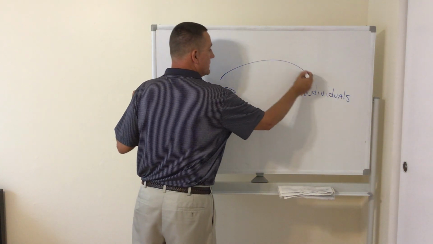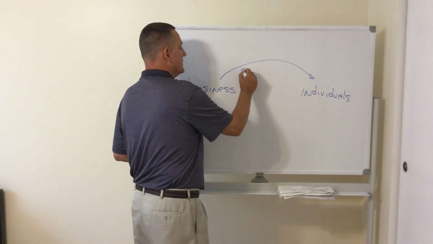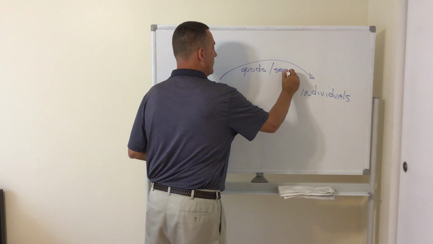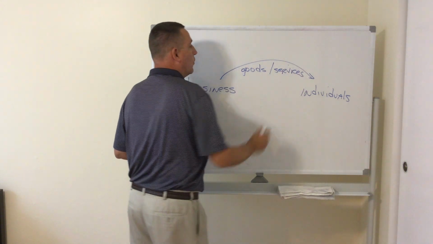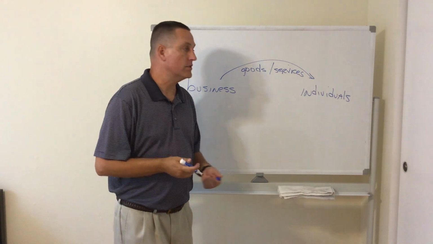From the businesses to us go the goods and services. The goods and services that we want. The hamburgers or the haircuts. And then what goes back? How do the businesses give us those goods and services?